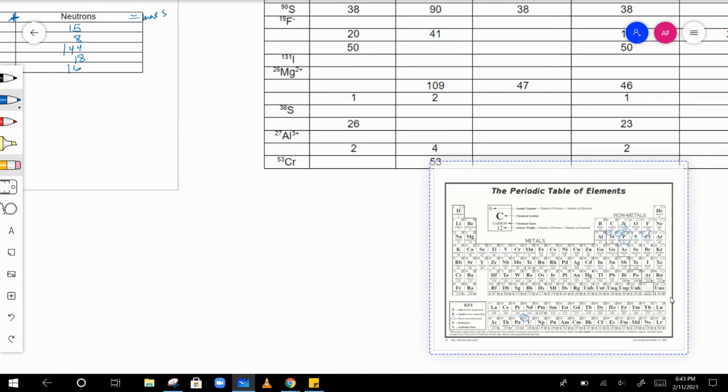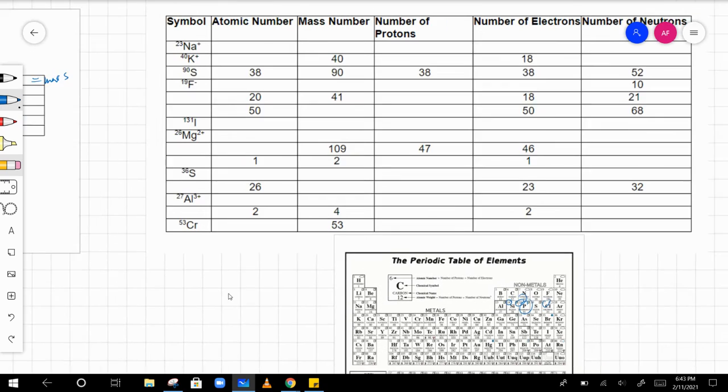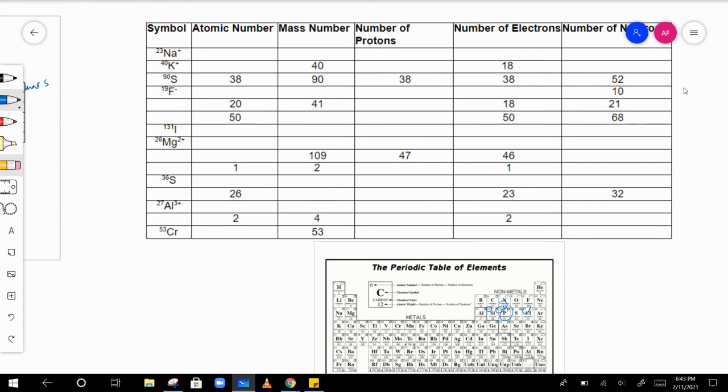Now the last part here, I just want to look at one example. I did make a mistake in one of these problems. I think this one right here, sulfur. In your sheet, I think this says 90. That's wrong. Fix that, make it 52. And then the answers here are 38, 90, 38, 38, 52.